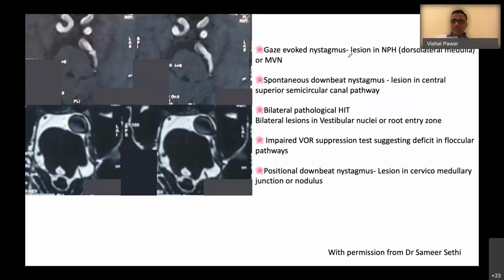Okay. So, in the case presented by Dr. Samir Sethi, the patient had gaze-evoked nystagmus, spontaneous downbeat nystagmus, bilateral pathological head impulse and impaired Weber separation test, and the patient even had positional downbeat nystagmus. So the patient had multiple manifestations of ischemia of the posterior circulation because of this vertebral artery compression syndrome.